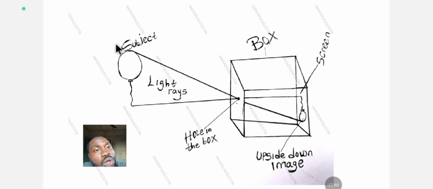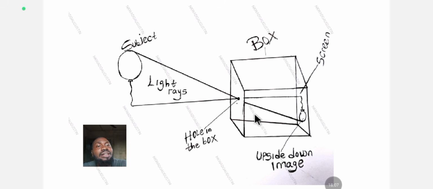Light rays fall on this object, so the object absorbs the light and forms its own light. The light bounces onto the pinhole of the camera, and it casts an image on the screen. This is the screen of the pinhole camera, and you can see the balloon now. The balloon is now upside down, different from what we had here. You can see it's now upside down.